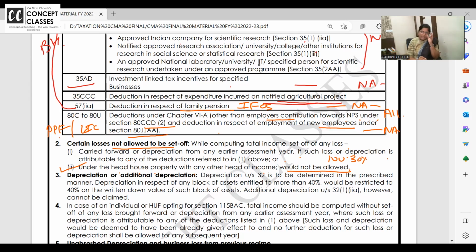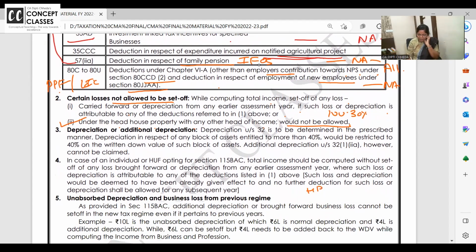Will house property loss be carried forward in case of deemed let out? See, I'll explain everything. In case of self-occupied house property, there is no question of loss because interest on loan is not allowed. And for deemed let out property and let out property, if there is a loss of 3 in one property, and an income of 5 in another property. Sorry, income should be written without brackets.